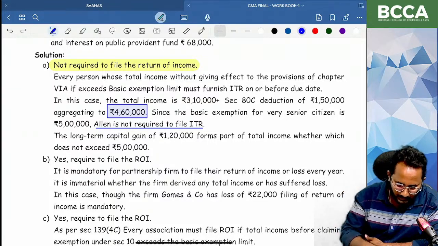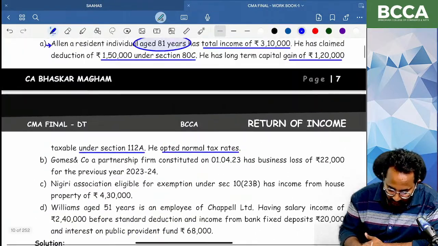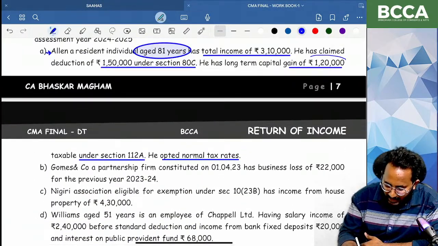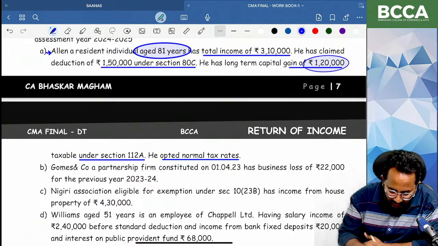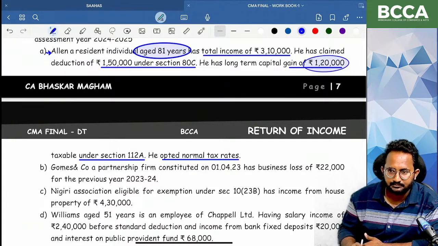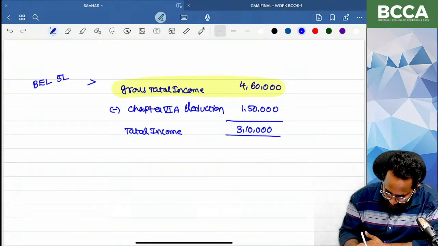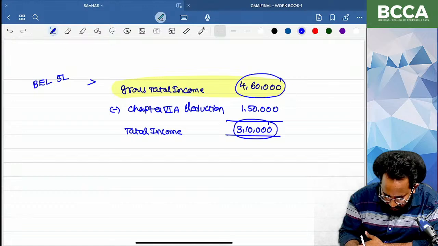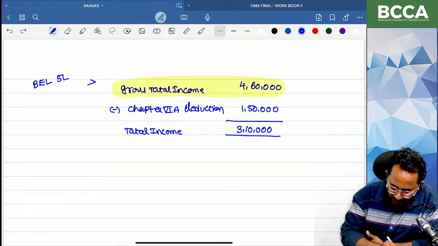I think some persons are confusing, sir. No need to add the capital gain income, because capital gain income is already included in total income. Capital gain income is included everywhere. Next, one more thing.